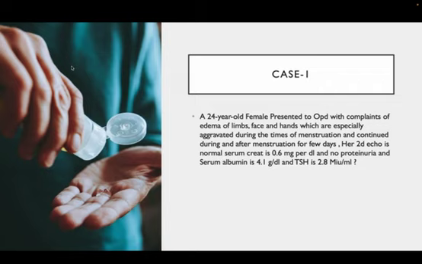So what is the treatment for idiopathic edema? Idiopathic edema can be treated with spironolactone. Spironolactone is a drug of choice for idiopathic edema because the basic mechanism is due to the secondary hyperaldosteronism. So this is mostly a case of idiopathic edema.